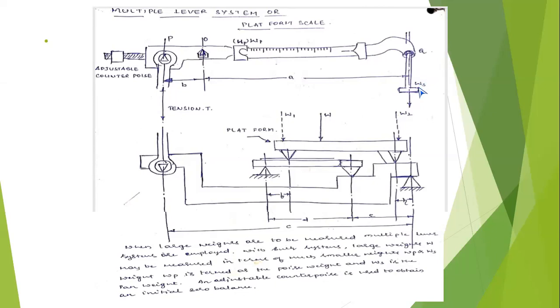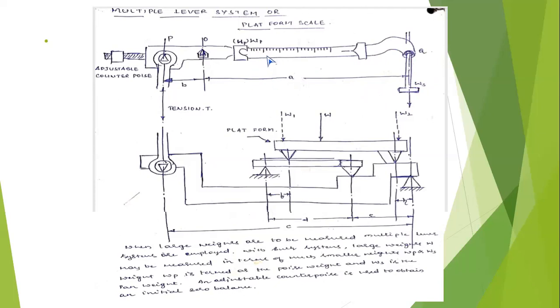This is the standard dead weight, based on the lever or the hook provided at the end of the scale, where you have to keep the dead weights. The manufacturer of the platform scale will supply the dead weights. The dead weights are available in the range of 10 into 2, 20 into 2, 50 into 1, 100 into 1, 200 into 1, like that.